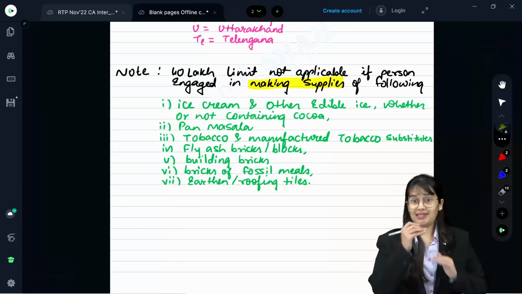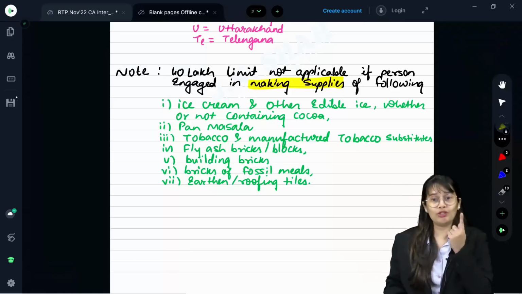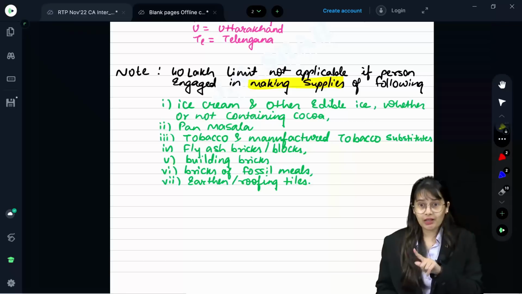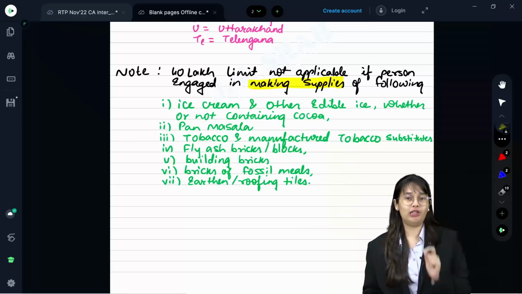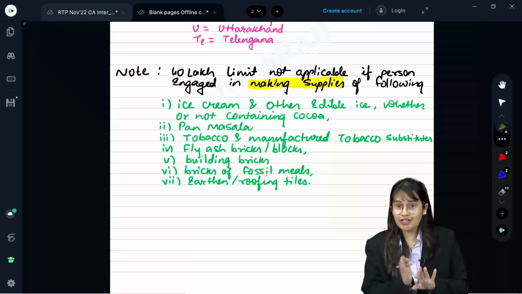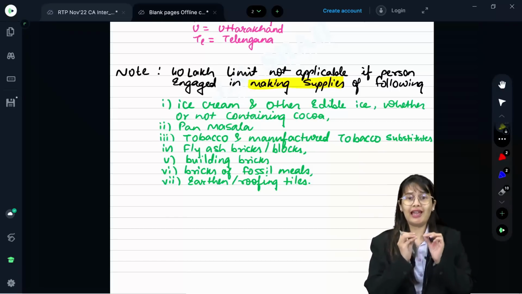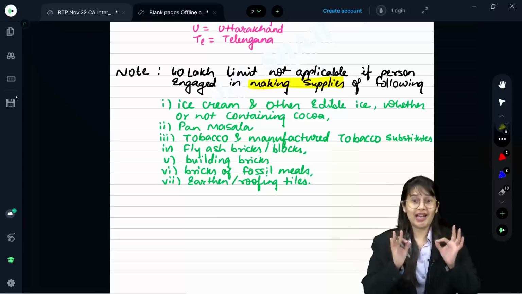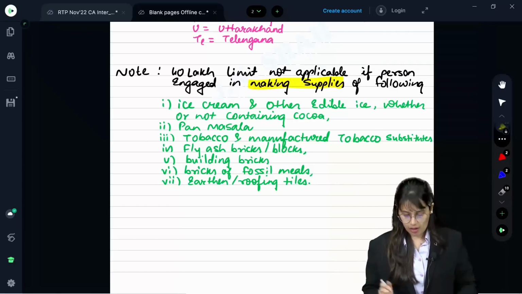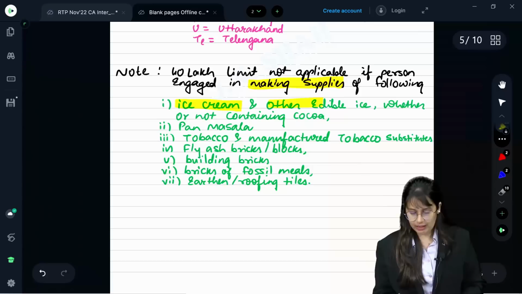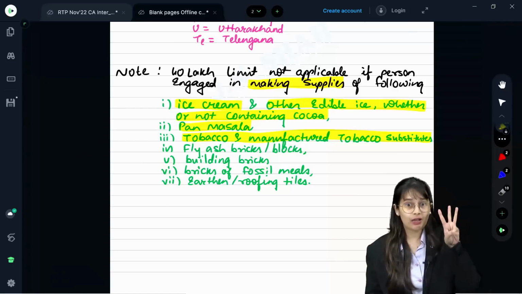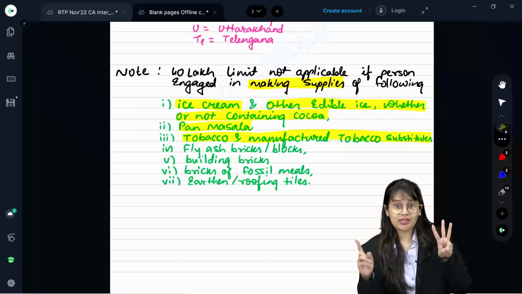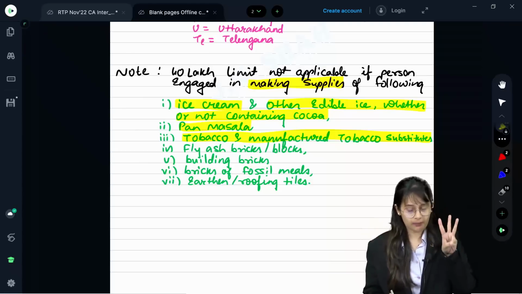People listen, the same provision you can find under the composition scheme too, but there is a difference. Under the composition scheme, you have only manufacturers of notified goods. But under this registration, you have a person engaged in making supplies, which means traders are also covered here. The items are: ice cream and other edible ice, whether or not containing cocoa; pan masala; tobacco and manufactured tobacco substitutes. Aerated water is not there. In the composition scheme it was there, but over here it is not there.